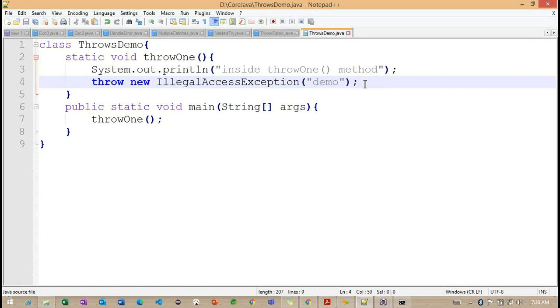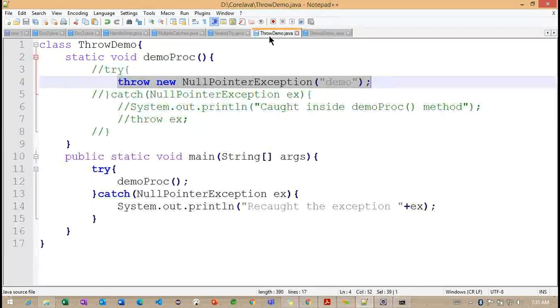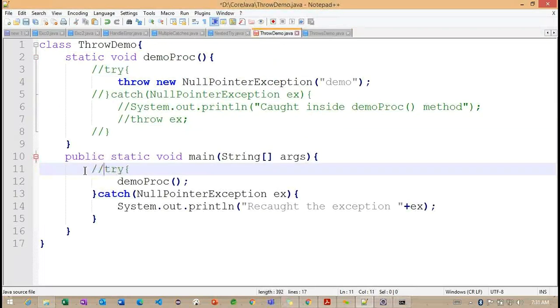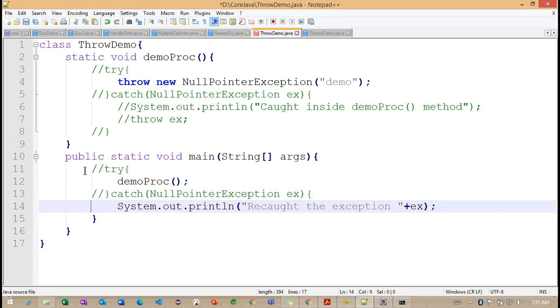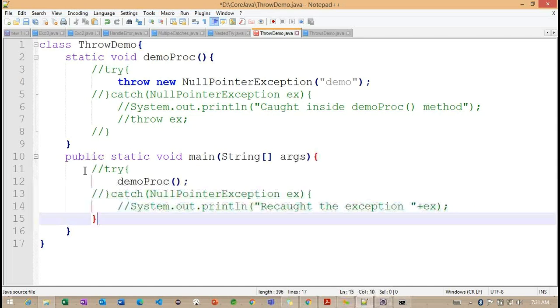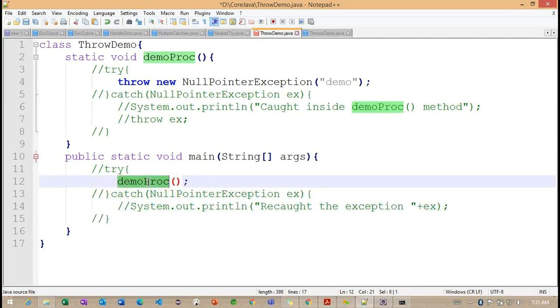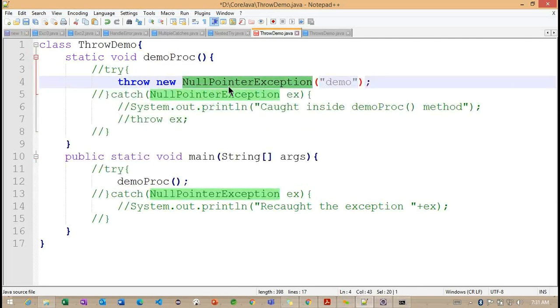Okay, so if I'm not adding it here, what happens inside this particular main? So let's see. Here also I am going to comment. I only enable the method calling, and internally we are throwing an exception.